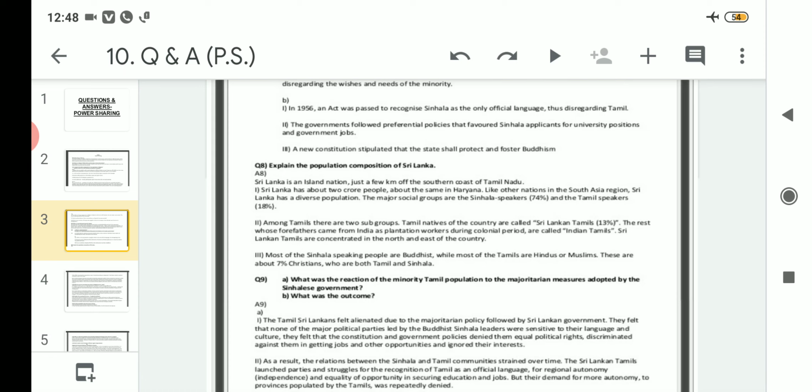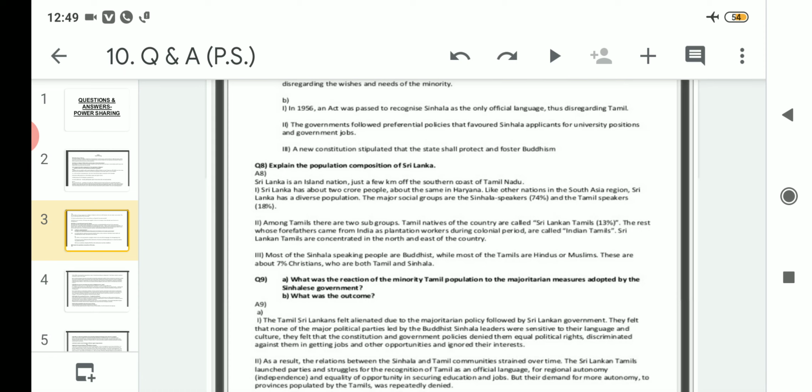And the remaining 5% are known as Indian Tamils. Indian Tamils can be regarded as what? The forefathers from India who had gone to Sri Lanka as plantation workers. They are known as Indian Tamils, and they are 5% overall of the population in Sri Lanka. And Sri Lankan Tamils are concentrated in the northern and eastern parts of the country.